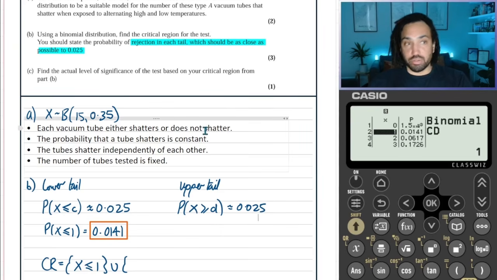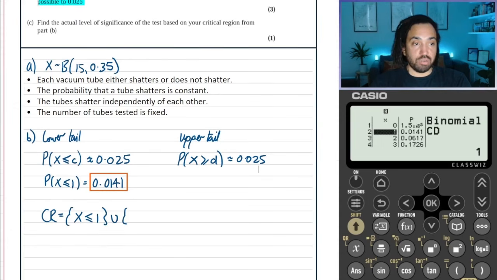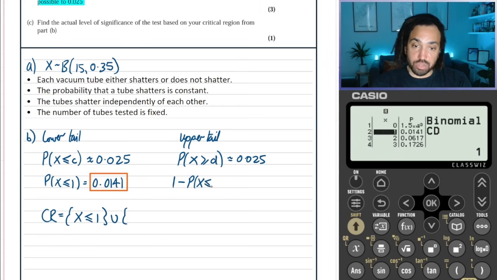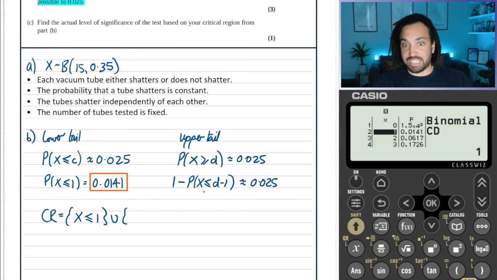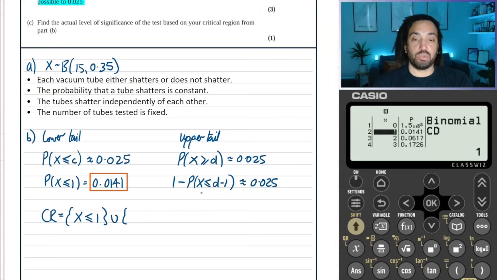Now, our calculators don't do this unless you've got maybe the CG50 or CG100, which can do upper tail calculations. This calculator here will only give you less than or equal to. But what we could do is say that if you are greater than or equal to d, what you are not is less than or equal to d minus 1. So it's 1 minus the probability of being less than or equal to d minus 1, because you're either d and above or you are d minus 1 and below. You're one of the two, so they must add to 1.